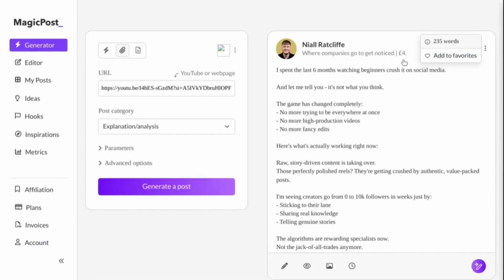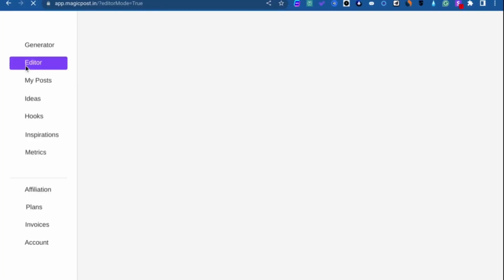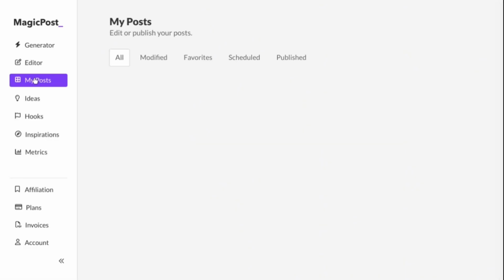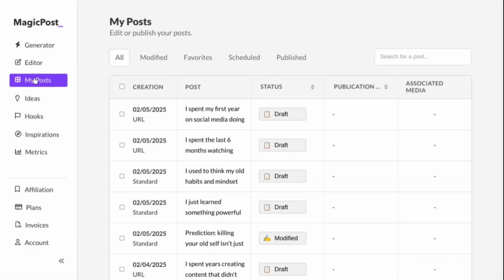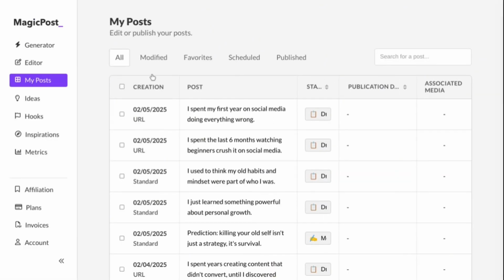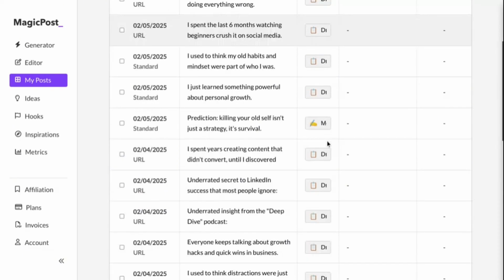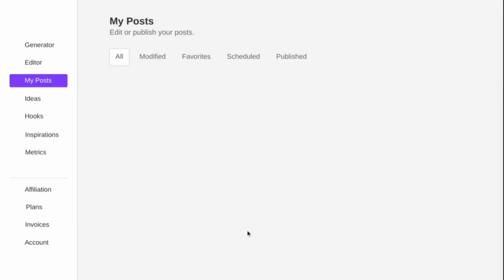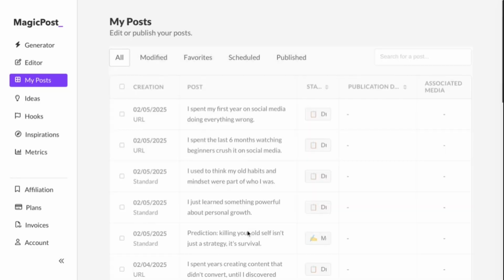Let's go to editor. Now editor is where you originally edit some of your posts, or if you want to edit your existing post, right? So in this case, let's go to my post, and my post is essentially like your history folder of all the different posts that you generated, right? And as you can see, this is a lot. Now it doesn't want to show how many posts I generated, but normally it shows you the number of posts that you have generated within a selected time period.